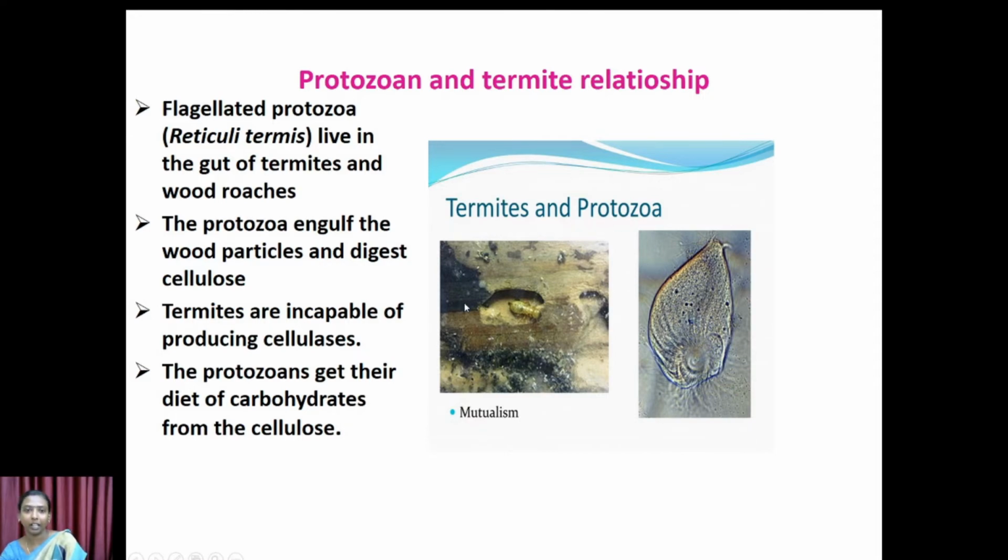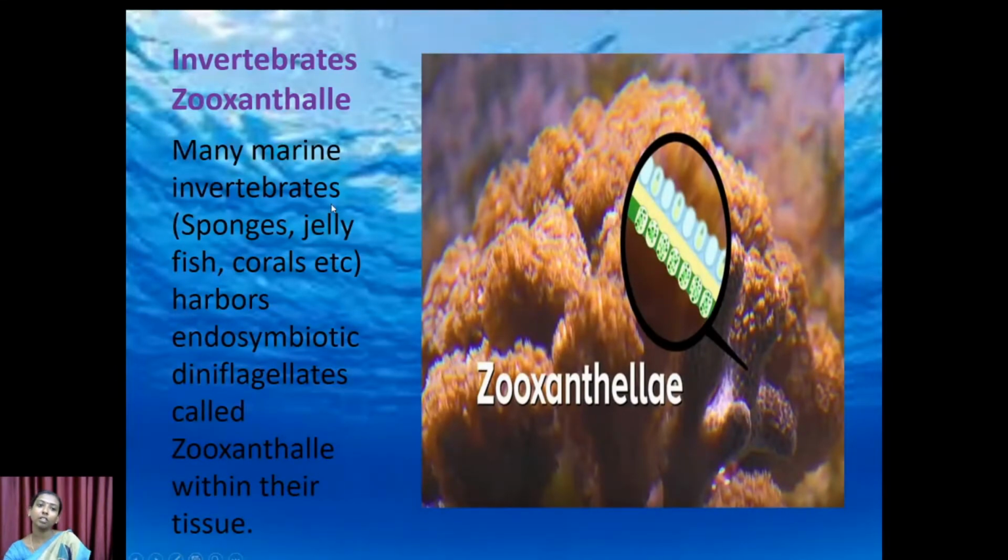And here is the next example. It is the relationship between invertebrates and zooxanthellae. So invertebrates means the invertebrates present in the marine ecosystem. It may be sponges, jellyfish and corals, etc. And the zooxanthellae is a dinoflagellate. The relationship exists between the invertebrates and the dinoflagellate.